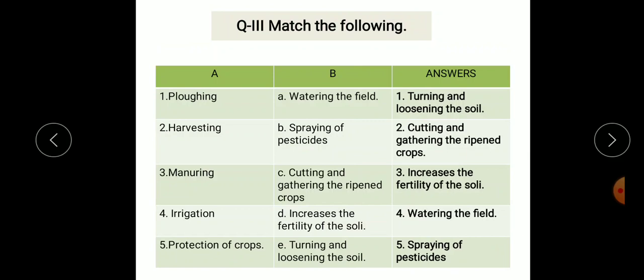Third, manuring means increasing the fertility of the soil. Fourth, irrigation means watering the field. Fifth, protection of crops means spraying of pesticides.